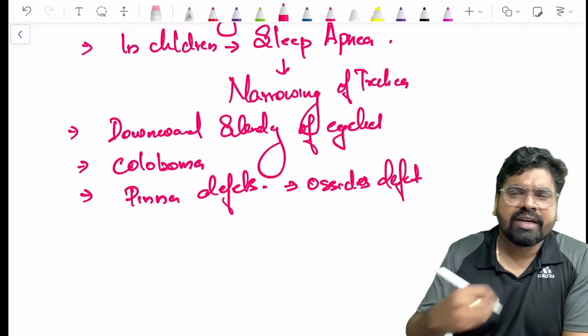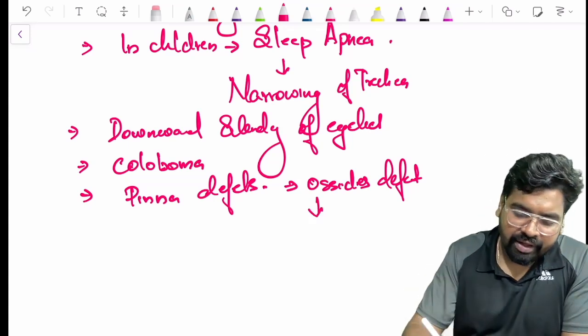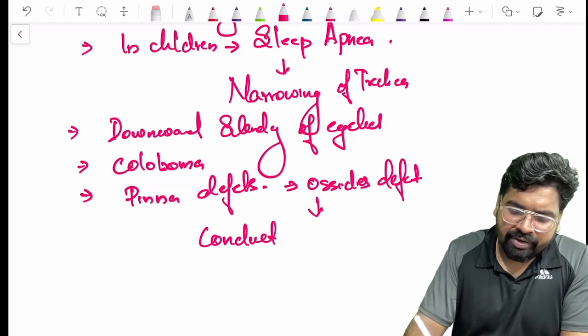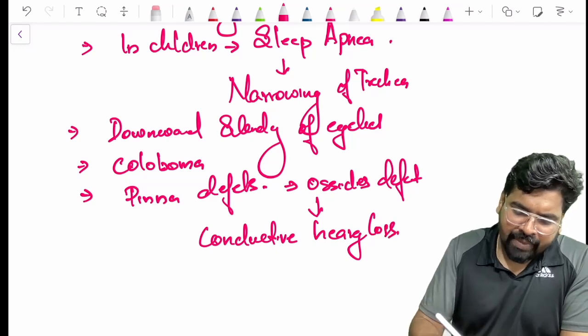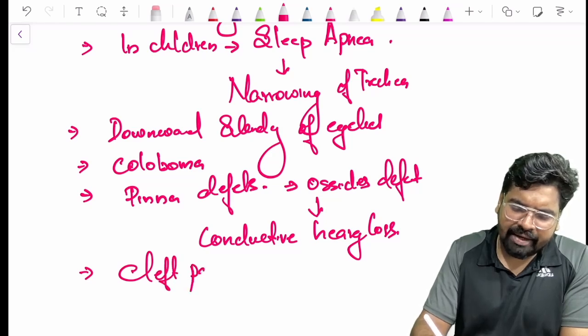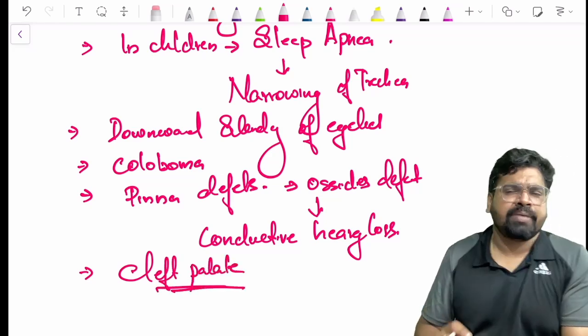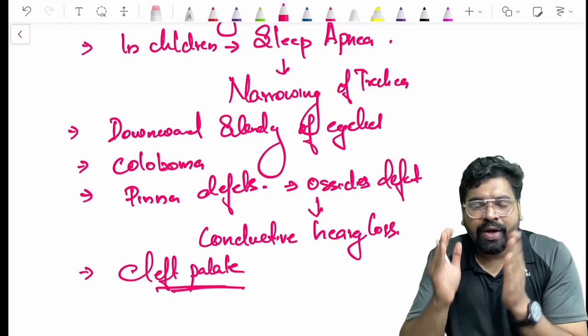You know that when your ear ossicles are defective, the person will have hearing loss. The person will suffer from conductive hearing loss. And sometimes, rarely, this person will have clefting also. Cleft palate can be seen in these persons. So this is all about Treacher Collins. Just remember,